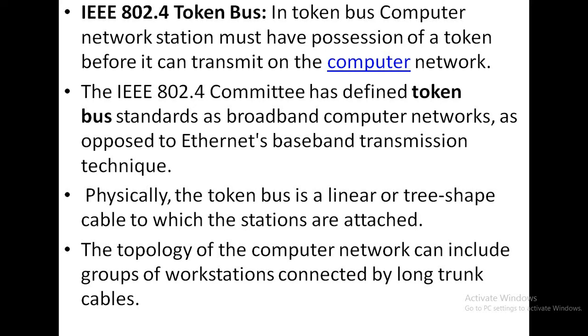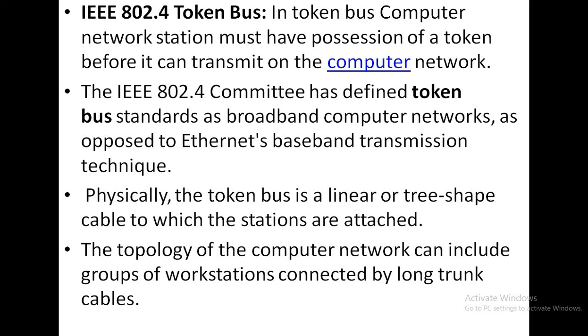The IEEE 802.4 committee has defined token bus standards as broadband computer networks as opposed to Ethernet's baseband transmission technique. Ethernet we are using in case of token ring. To avoid Ethernet baseband transmission, we use broadband computer networks, or broadband connection, in case of the token bus system.